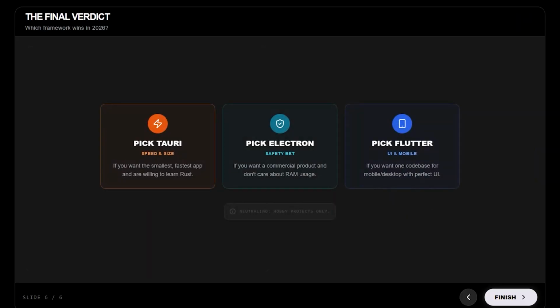The final conclusion. So, which one wins? If you want the smallest, fastest app and are willing to learn Rust, pick Tauri. If you want the safest bet for a commercial product and don't care about RAM usage, pick Electron. If you want one codebase for mobile and desktop with perfect UI, pick Flutter. I personally switched my latest project to Tauri version 2, and I haven't looked back.